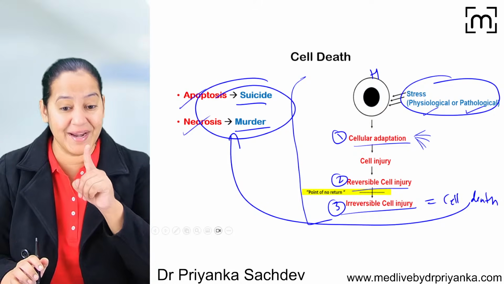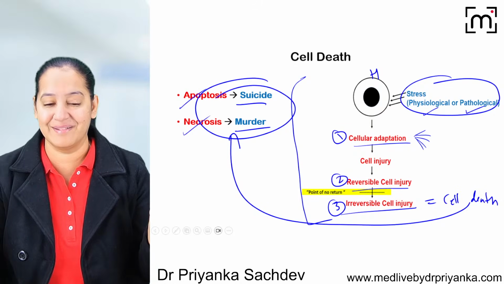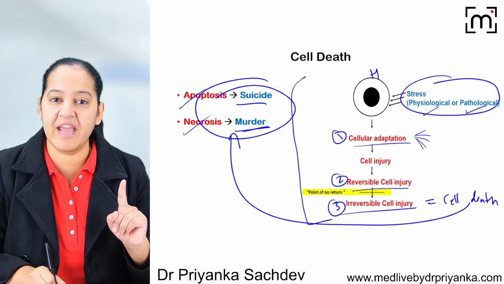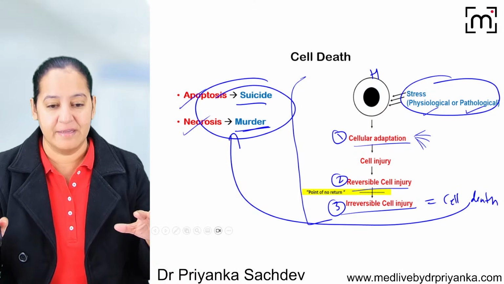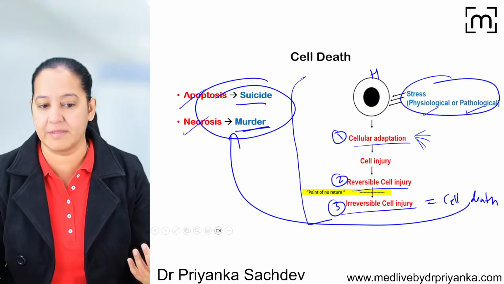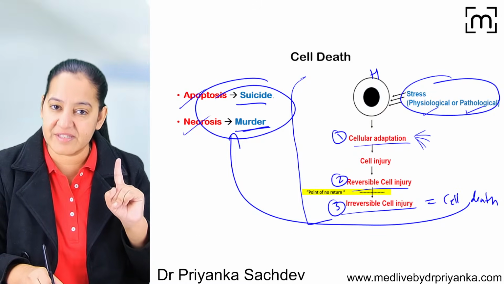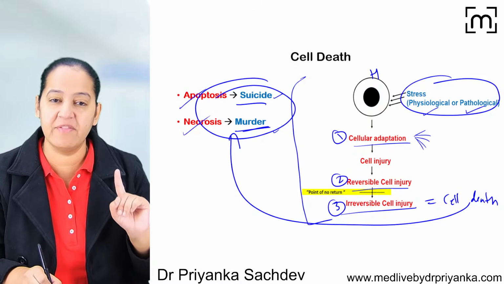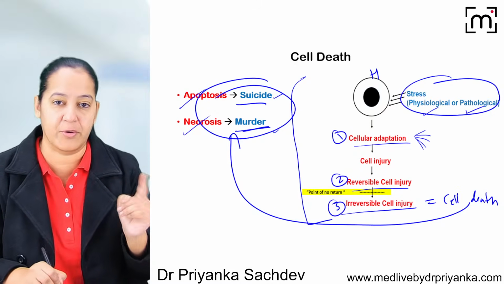The suicide is silent. The person will not call everyone. The suicide is silently of a single person. But murder can be of multiple persons. And the person will shout, help, help, help, and call others for help. So basically, apoptosis is of a single cell. Necrosis is of multiple cells, a group of cells. That's why we compare apoptosis with suicide and necrosis with murder.